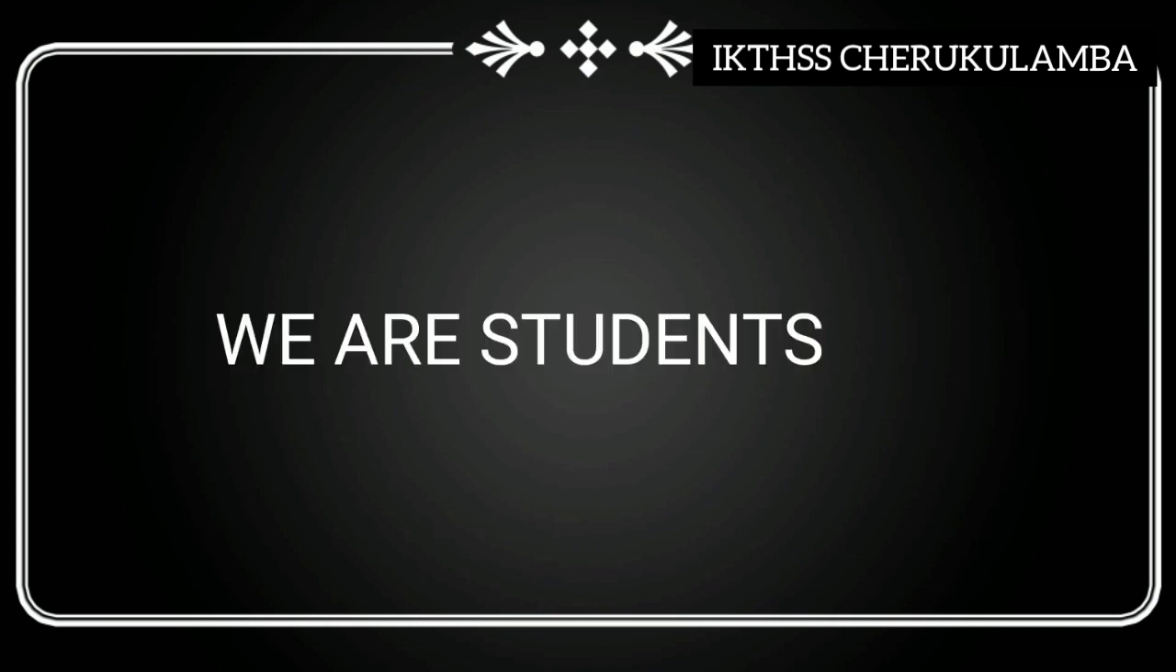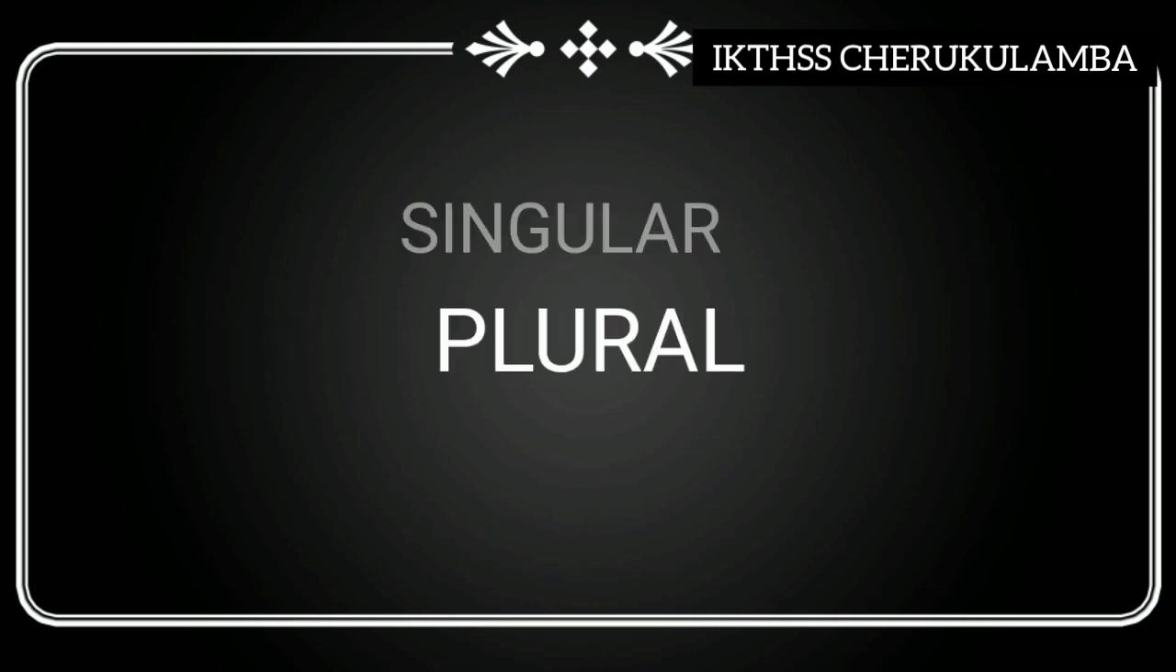We are students. We are. So we, it is plural. Plural meaning more than one. Singular, plural. Okay. So with plural subject, we use are in present tense. Clear? That is, in present tense, there are three forms of to be: am, is, and are.